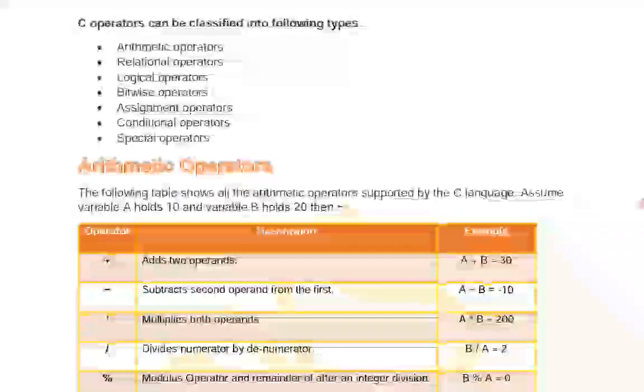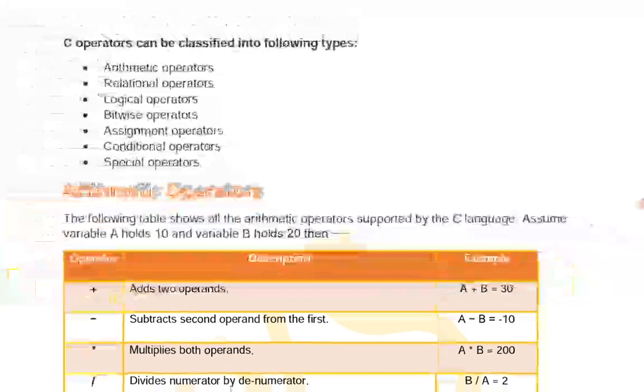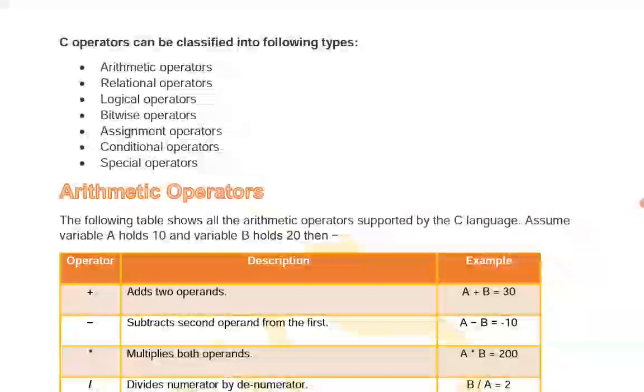So these are the different types of operators which are available in C. The first one is arithmetic operators, then relational operators, logical operators, bitwise operators, assignment operators, conditional operators, and special operators. Arithmetic operators are generally used to do arithmetic operations like addition, subtraction, multiplication, division. Relational operators are used to do comparisons, like equal, less than or equal to, greater than or equal to, not equal to, like that.